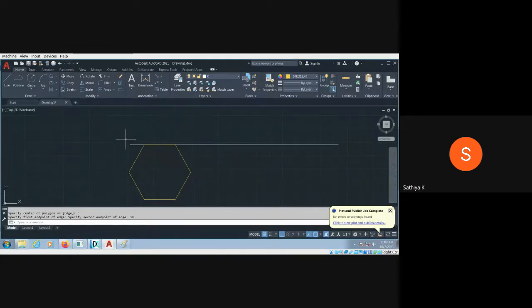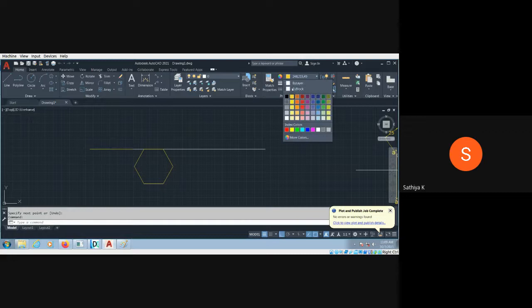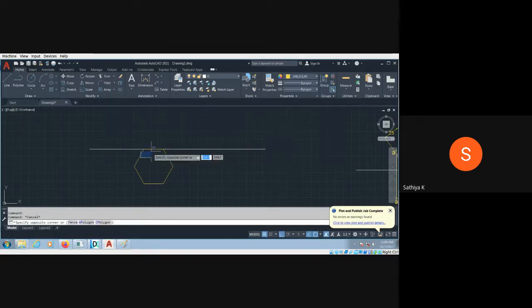Okay, that is done. Then you have to draw the projection. So only up to this is enough. Just extend the line, and it should be white in color because it is the reference line. Then it should also be white.